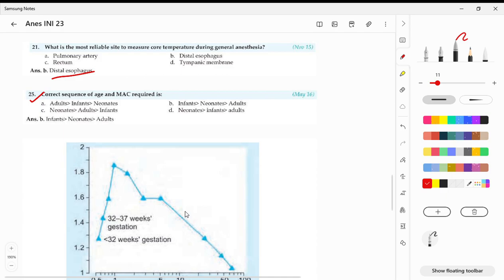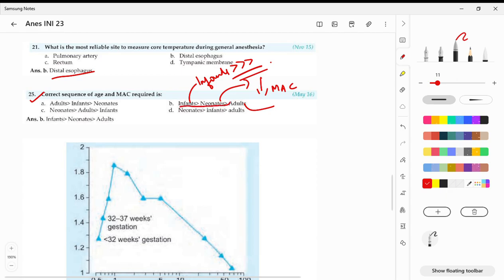So it's pretty simple. Remember, neonates have decreased MAC. Okay, but your infants have more. Infants have more, and your adults follow after that. So this sequence you should be remembering.